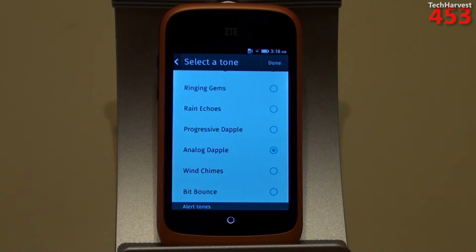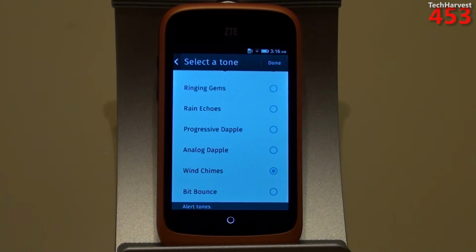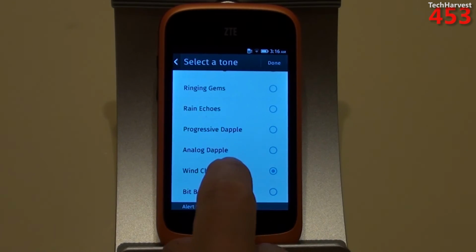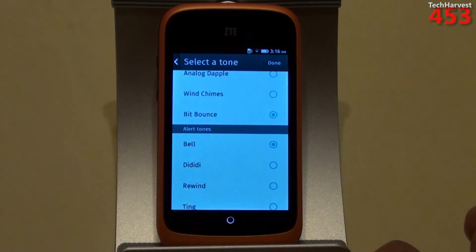Very mellow. Next up we have Wind Chimes. Then we have Bit Bounce, which is the last ringtone.